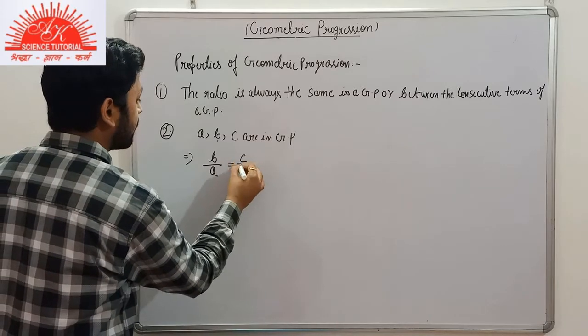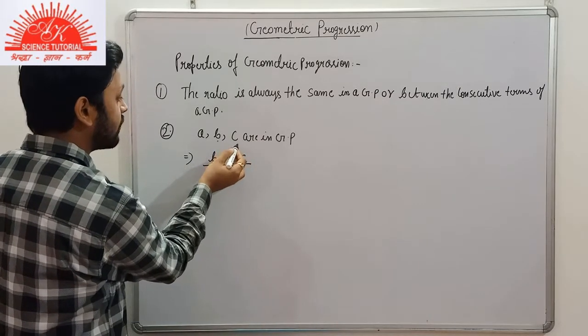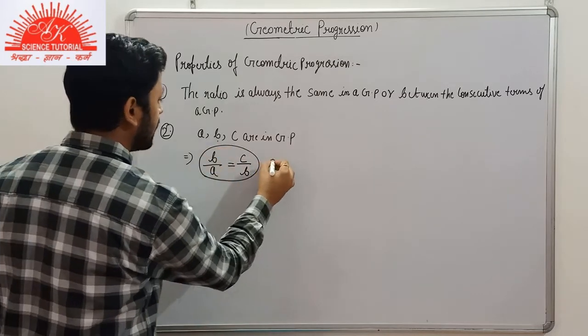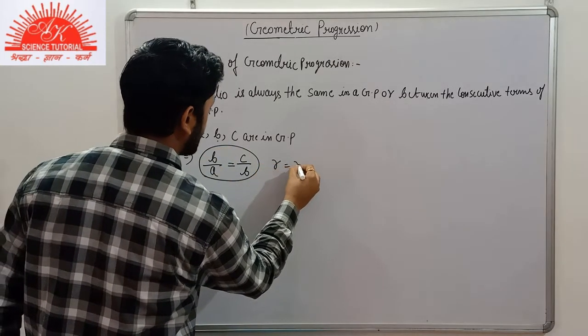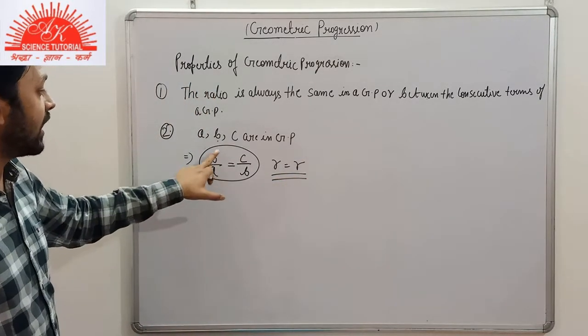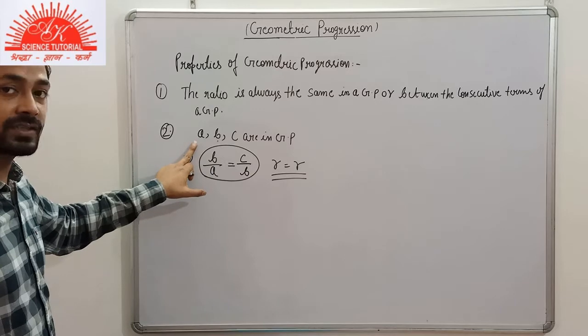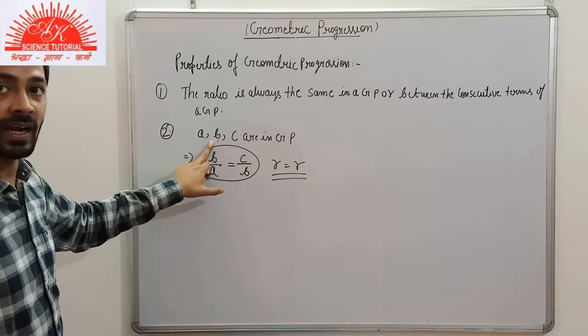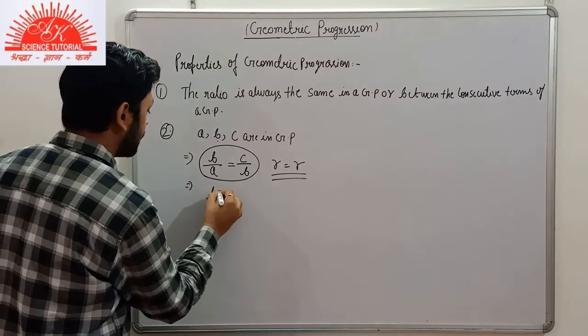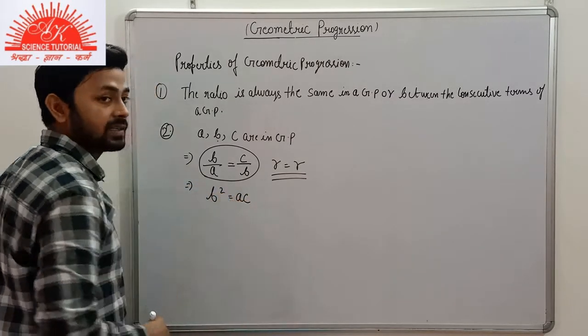So we can again find the common ratio by dividing the term by its preceding term, the second term by the first term, the third term by the second term. So the common ratio is same, so we can write it as B square is equal to AC.